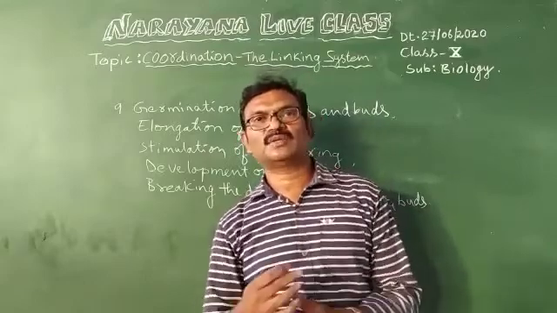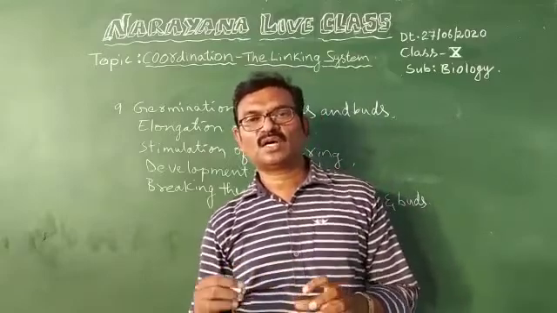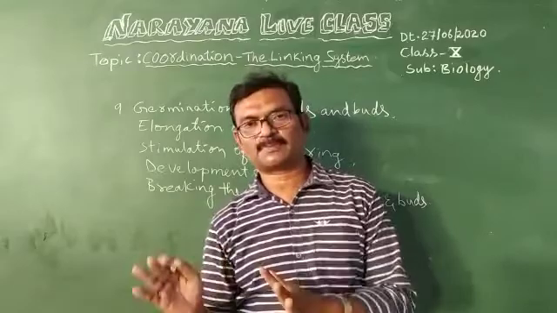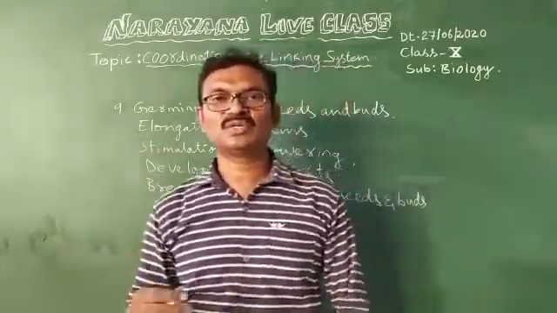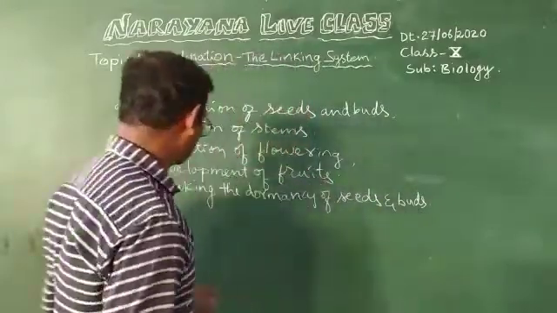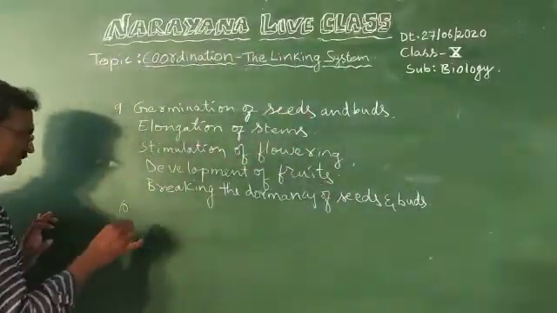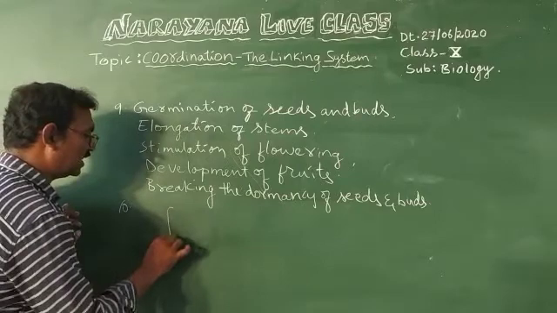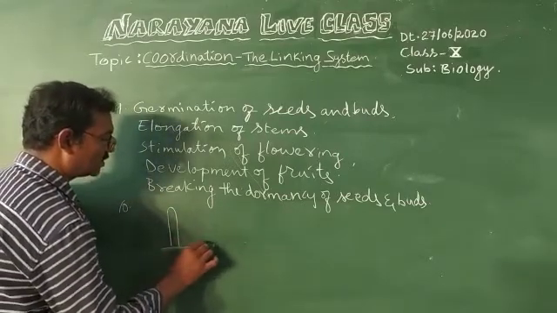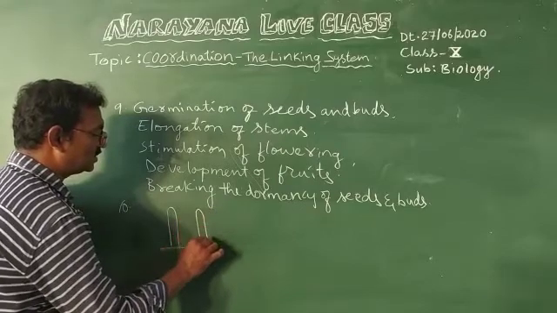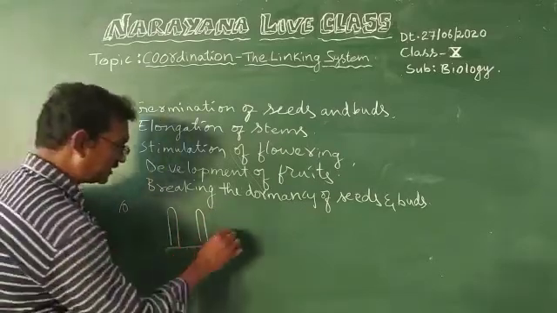Now 10th question. Explain the procedure of F.W. Went's experiment on coleoptile plant. Now I am going to explain F.W. Went's experiment. Now let us see what did he do. He took two coleoptile plants.